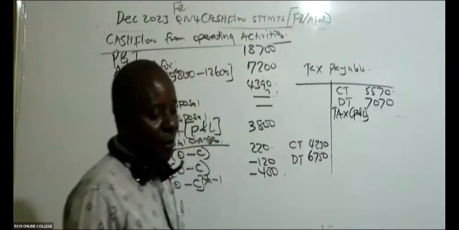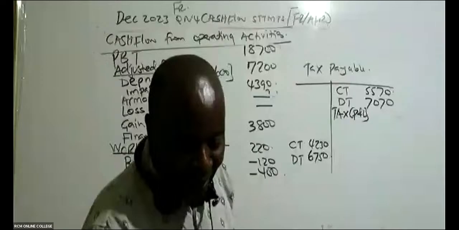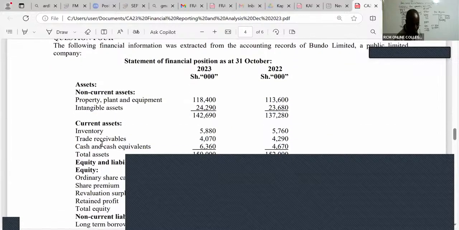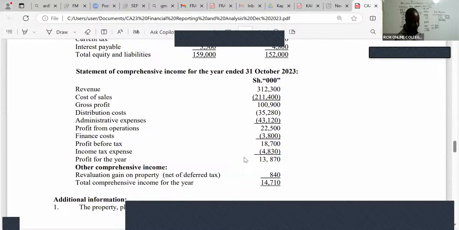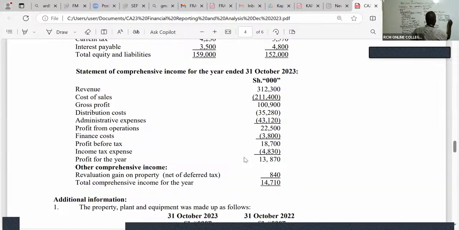Are you able to see the tax for the year in the question? Go to the P&L. You can see the income tax expense of 4830. And then there is something. Remember, we are mixing deferred tax and current tax in this account, so you have to be very careful.